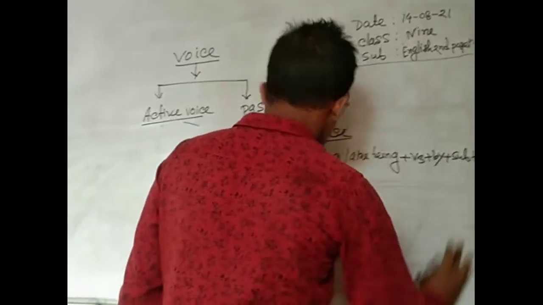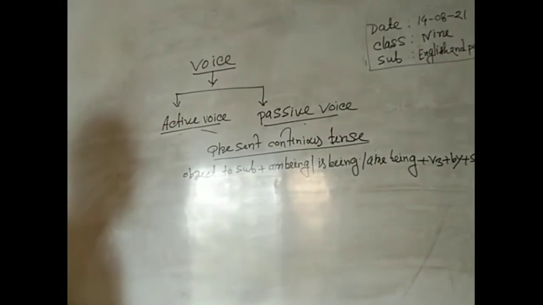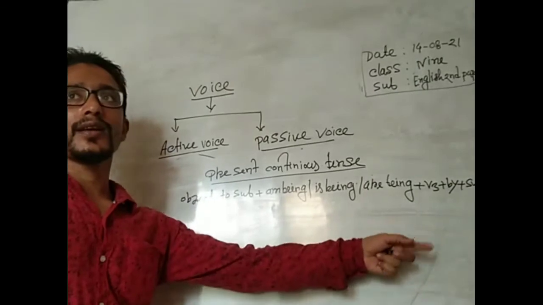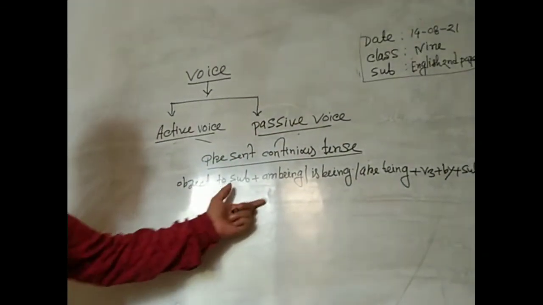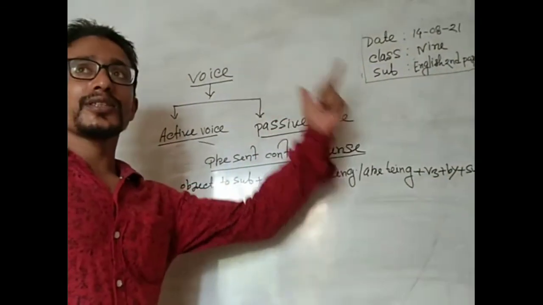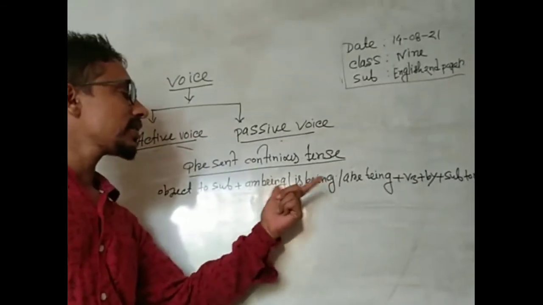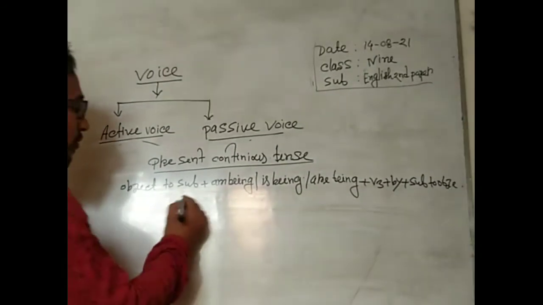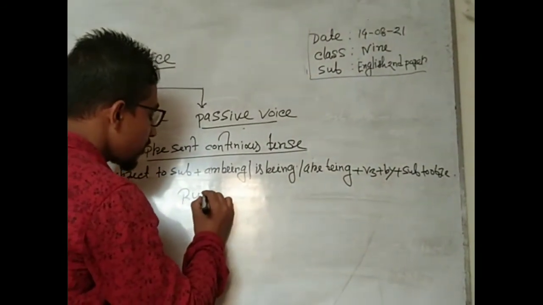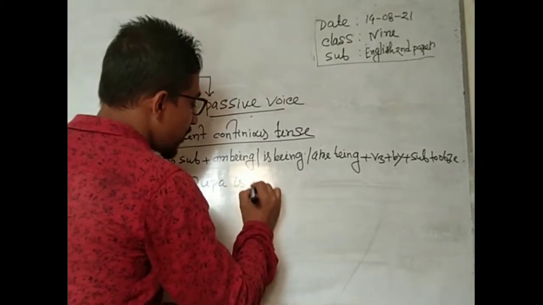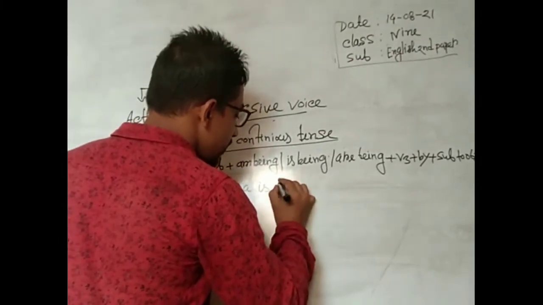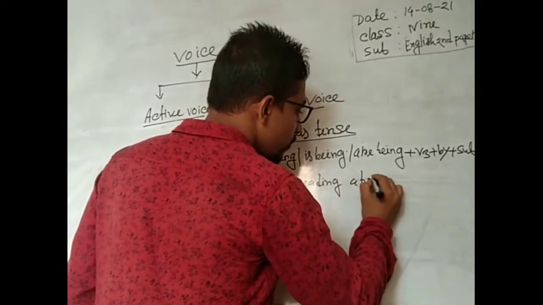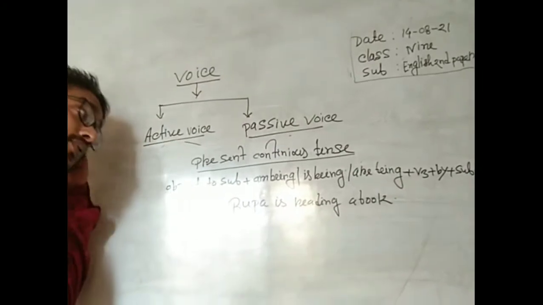Okay, we can see the changes: am being, is being, are being. Present indefinite tense uses am, is, are, but when you change the present continuous tense, you must use being. I hope you understand. Such as, Rupa is reading a book.